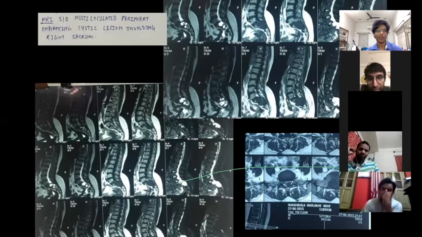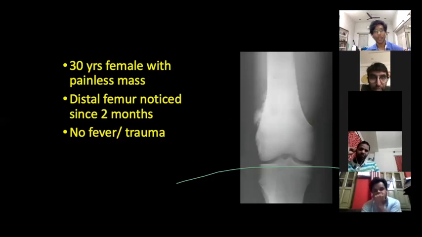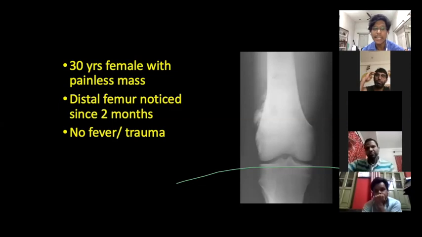So thank you so much, Dr. Vinith, for helping us. Okay, another case. A 30-year-old female with a painless mass over her distal femur. She noticed it for the last 2 months, increasing in size, without any history of fever or trauma.